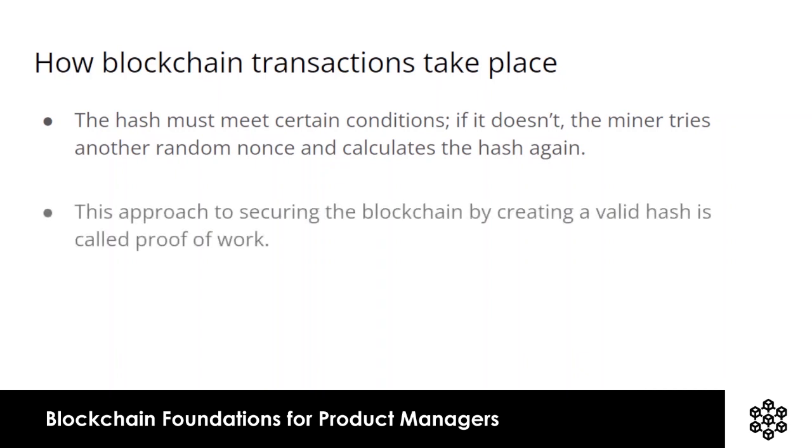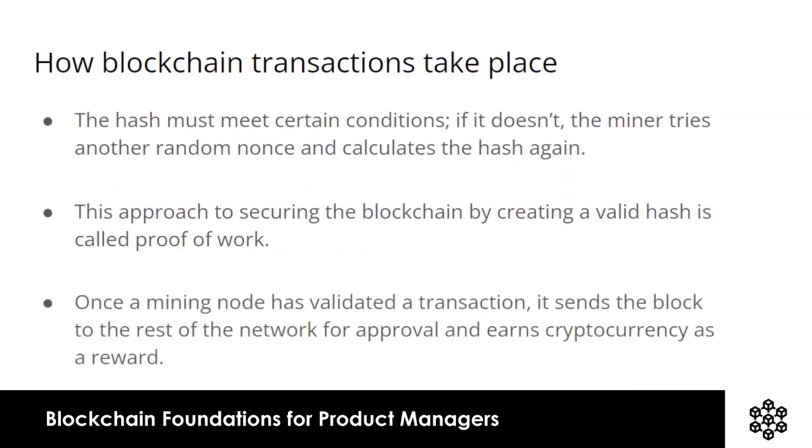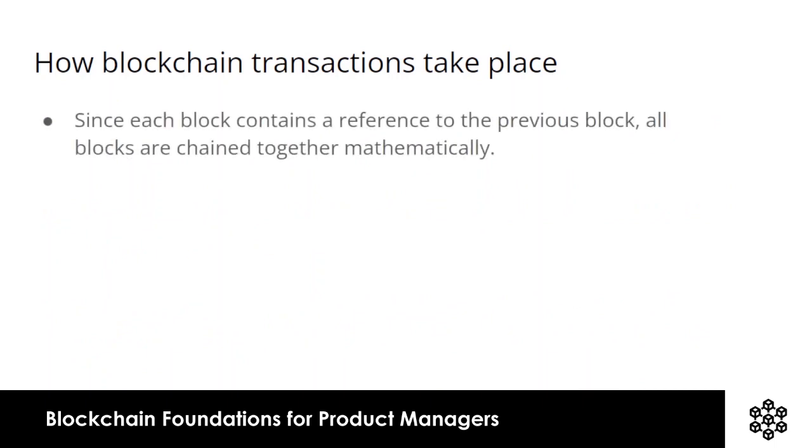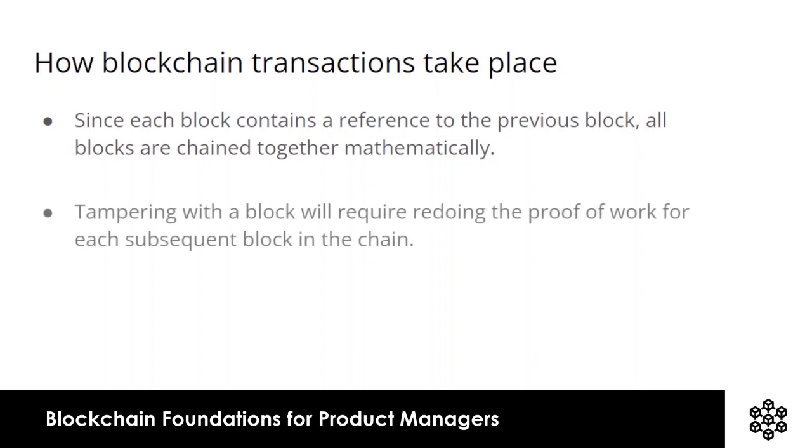It takes a huge number of tries to find a valid hash. This process stops hackers by making it hard to modify the ledger. And this approach to securing the blockchain by creating a valid hash is called proof of work. Once a mining node has validated a transaction, it sends the block to the rest of the network for approval and earns cryptocurrency as a reward. Since each block contains a reference to the previous block, all blocks are changed together mathematically. Tampering with a block will require redoing the proof of work for each of the subsequent blocks in the chain.